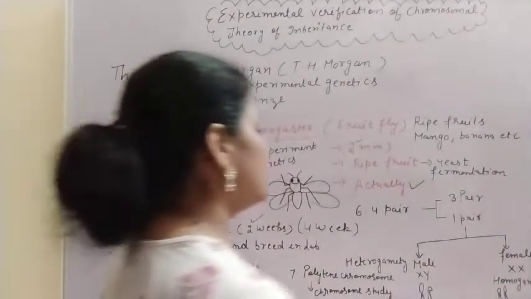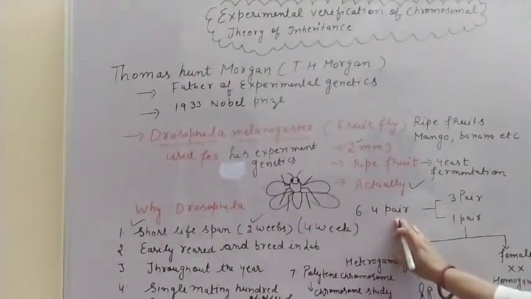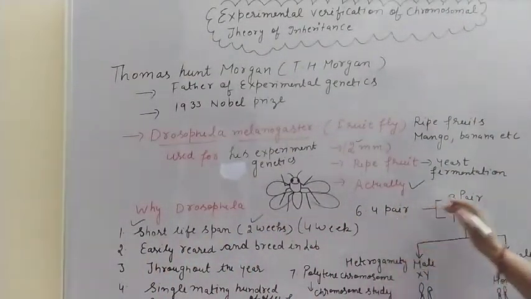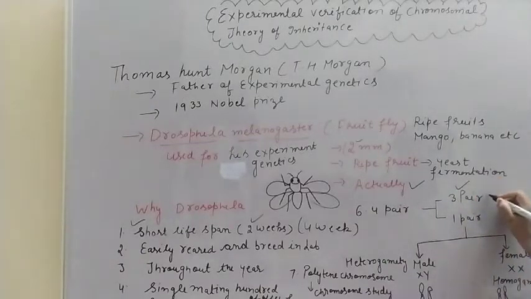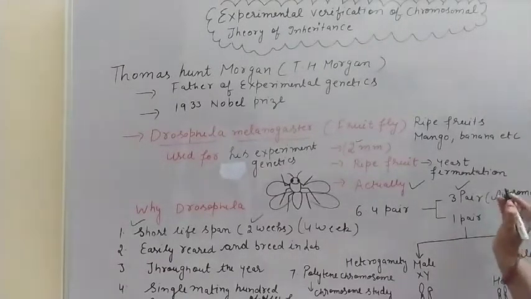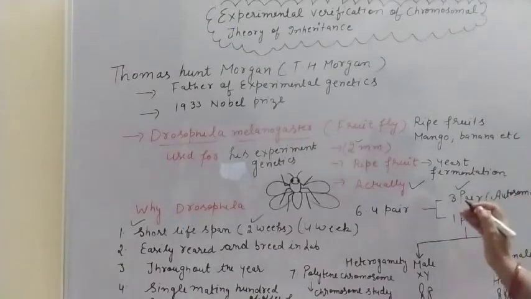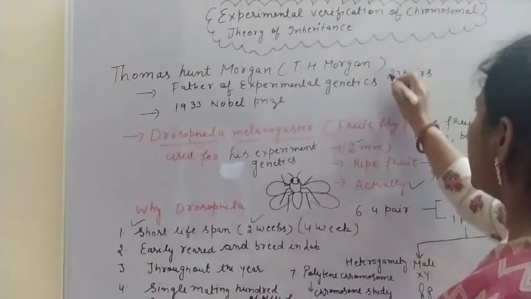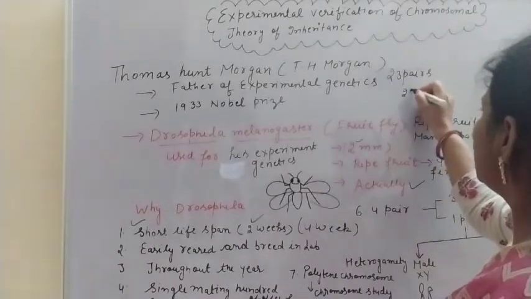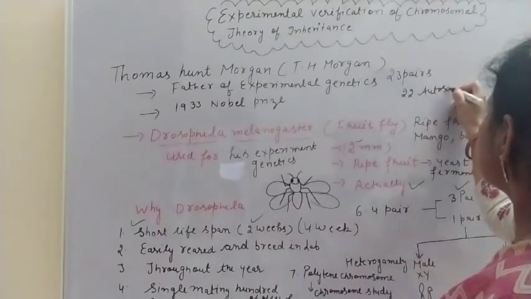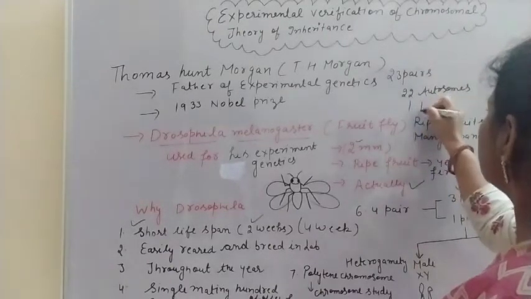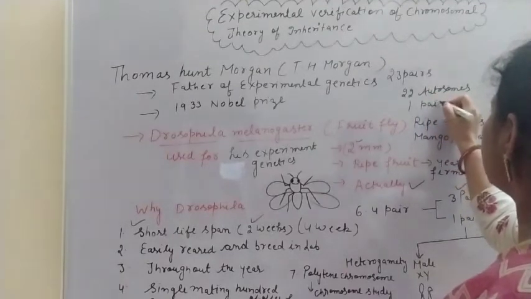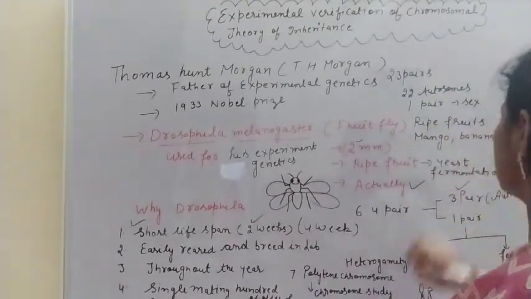And next, there are 4 pairs of chromosomes in case of Drosophila, and 3 pairs are autosomes. What are autosomes? The chromosomes except the sex chromosome. In case of human beings, there are 23 pairs of chromosomes, and out of those 23, 22 pairs are autosomes and 1 pair is the sex chromosome.